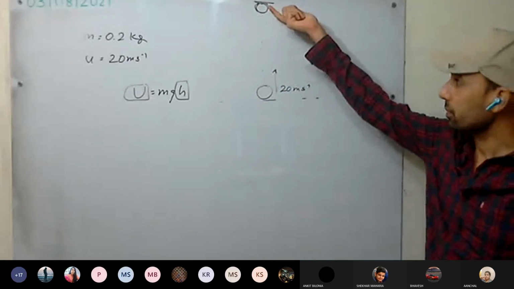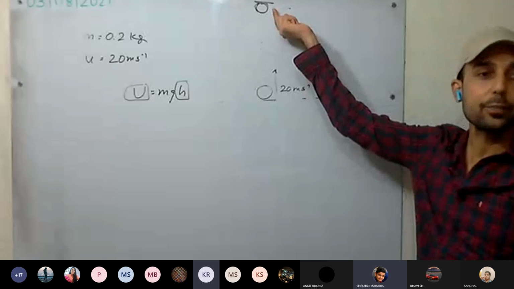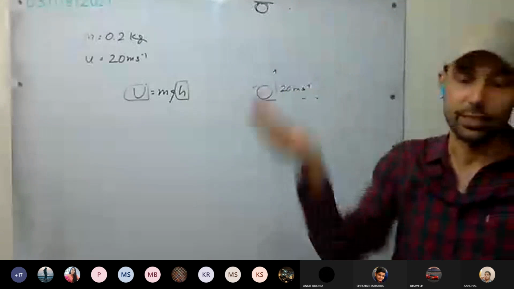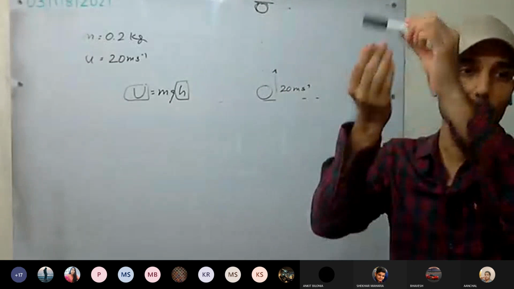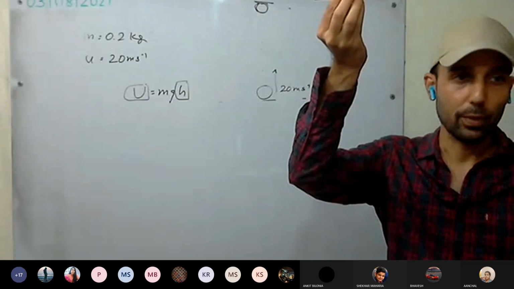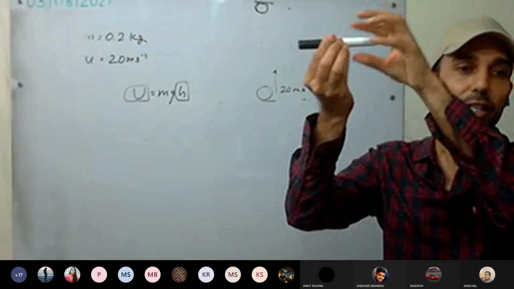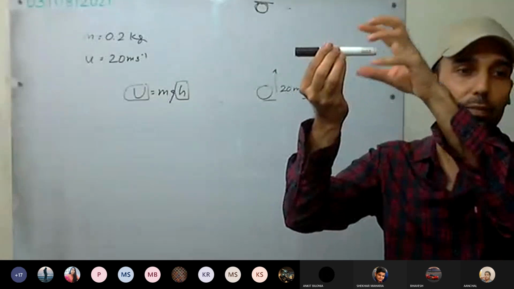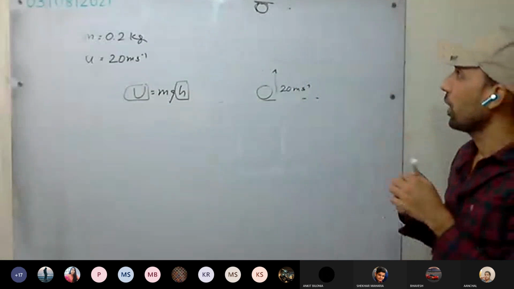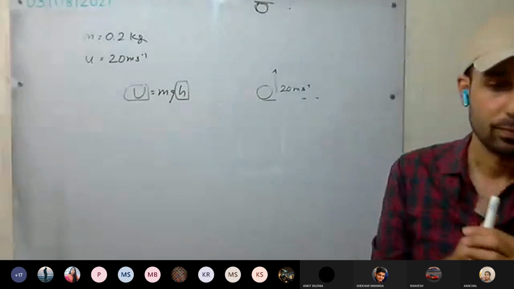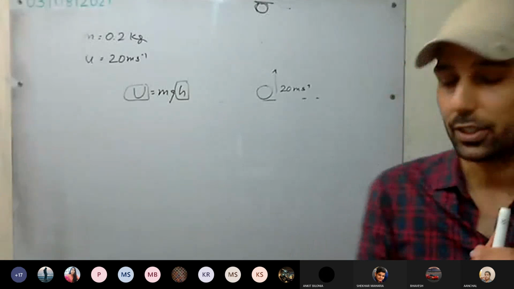Is this clear? At this position, it must have only the potential energy. You can see as well, you have thrown the ball. It stays there for a moment and comes back. It stays there for a moment, which means the velocity is zero. So all the energy is being stored in which form? Potential energy. So how do we calculate that? Calculate the maximum potential energy.